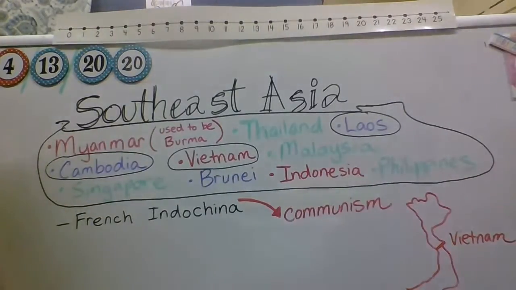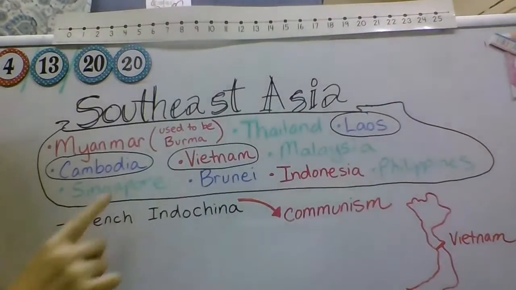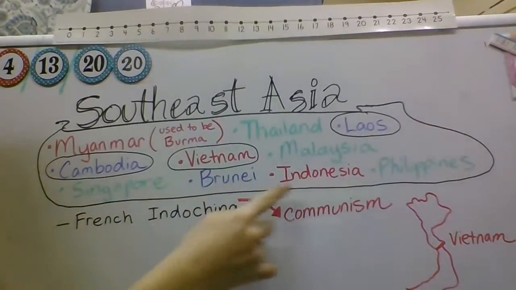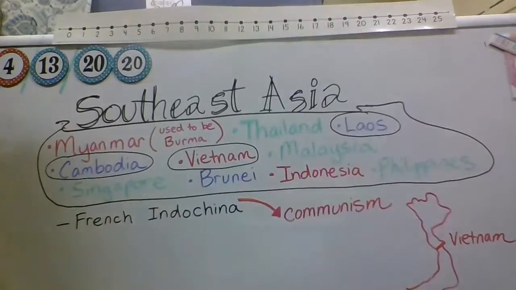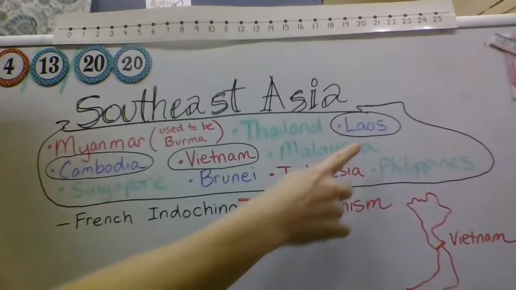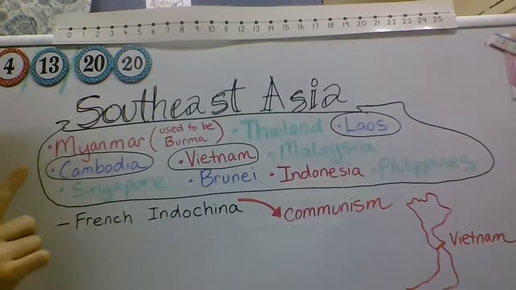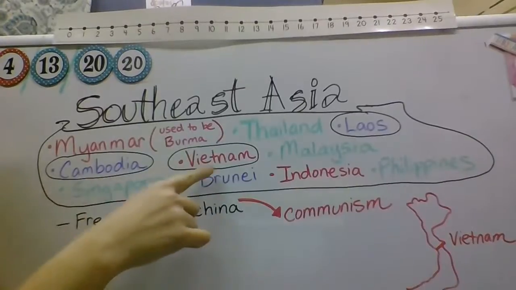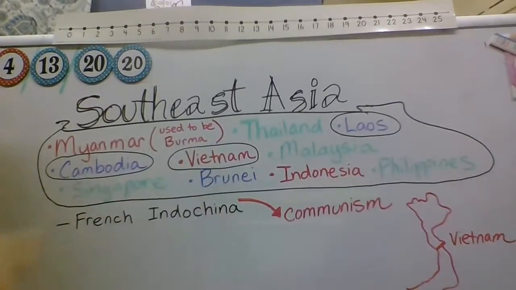Okay, and these last ones that we talked about, starting with Malaysia, Singapore, Brunei, Indonesia, and the Philippines, those are all island nations. And so we'll be talking about them. But the first ones I want to talk about that we will see here are the ones that I have circled on the board here. So you see we have Laos circled and Cambodia circled, and also Vietnam.